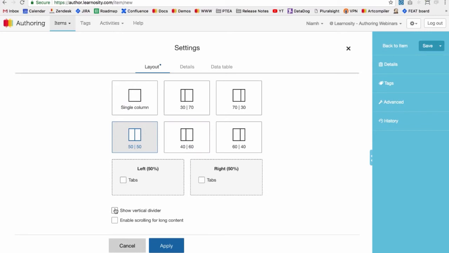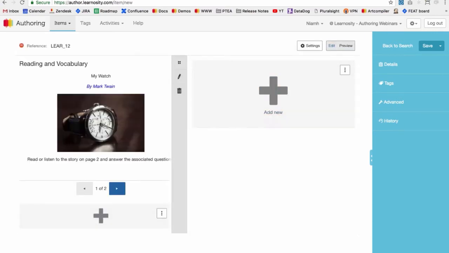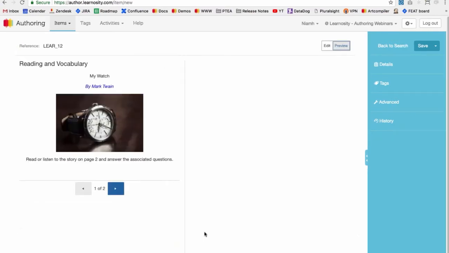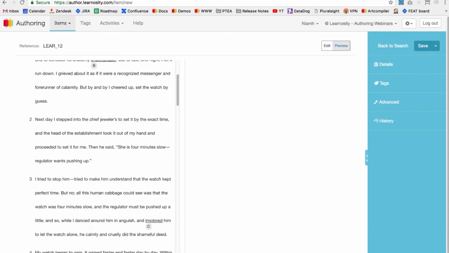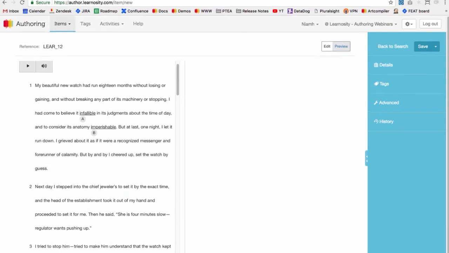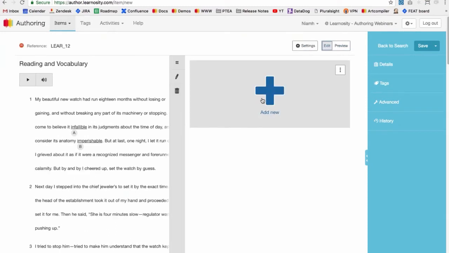And I'm going to enable the vertical divider and scrolling for long content while I'm here. The vertical divider is just a visible dividing line down the center of the 2 columns. It's just tidy, looks nice. And then the scrolling for long content is just because my passage is quite long, so I'd like a scrollable container around it. So click apply when you're done. And now I can just preview those changes. So I can see my line down the center of my 2 columns, and I can see my scroll bar as well. So I'm going to go back to edit and add my 2 questions now.